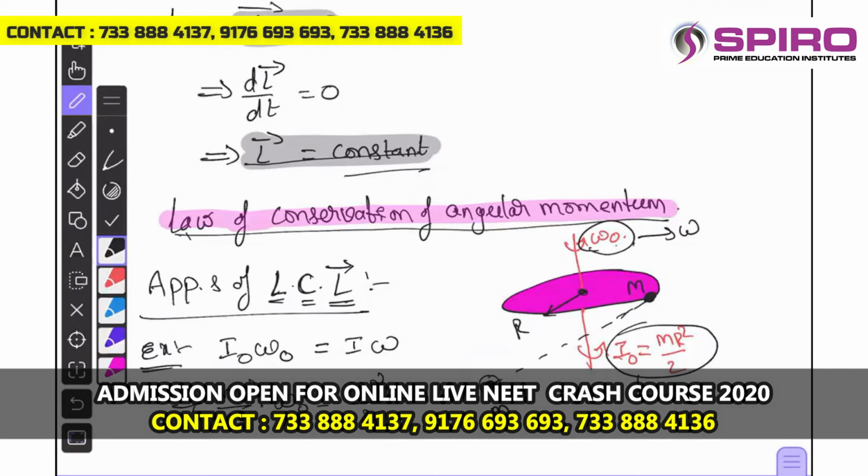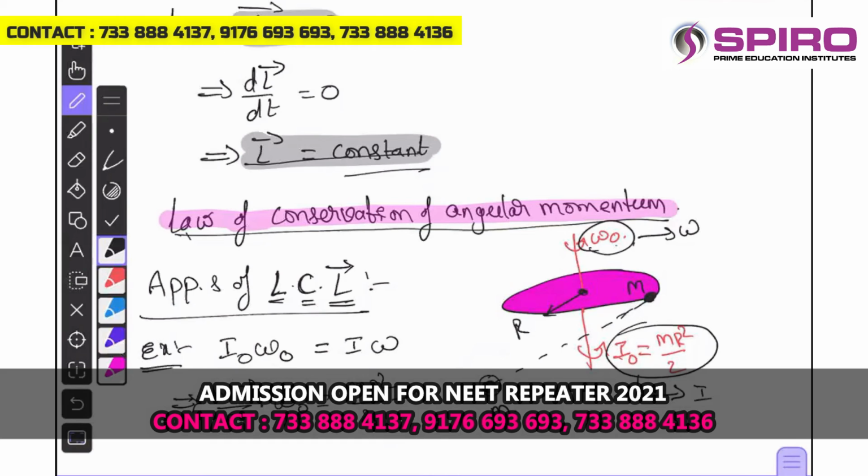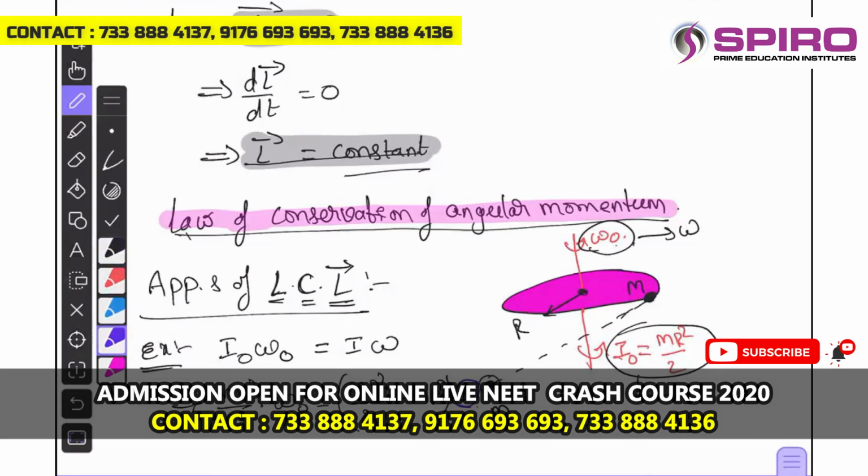This capital M is the mass of the disk, small m is the mass of this point mass, m R square into omega. So now what is the value of this omega? We have to find. Now equating these two terms, you can cancel R square everywhere.